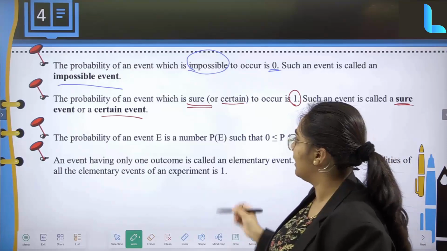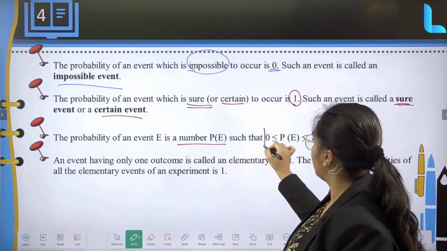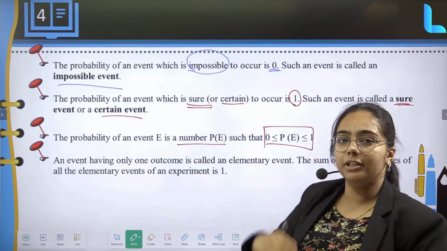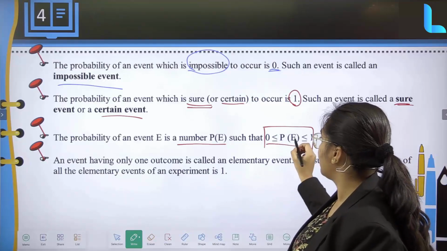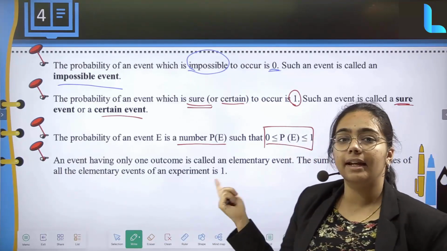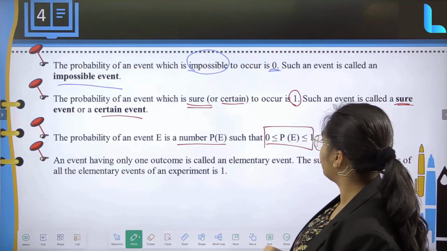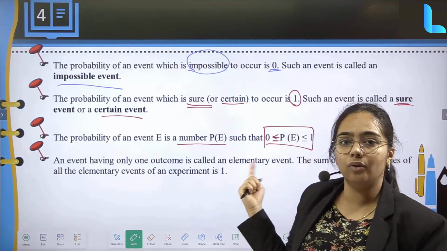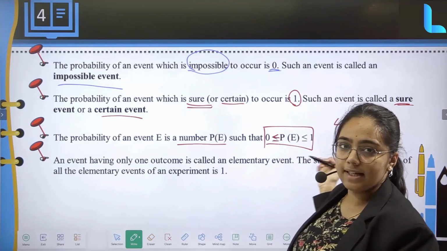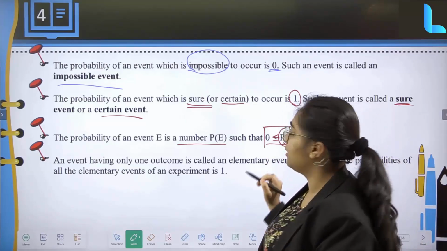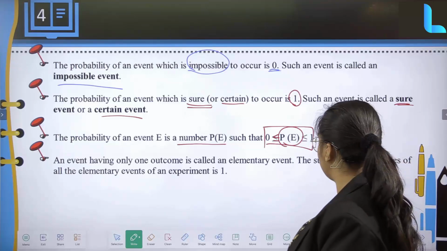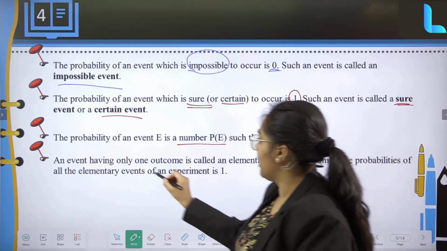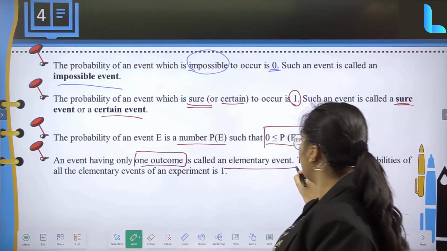Then the probability of an event E is such that, how do you read this? P of E is going to be between 0 and 1. So you read it as P of E is greater than or equal to 0 and less than or equal to 1. Now, an event having only one outcome is called an elementary event.